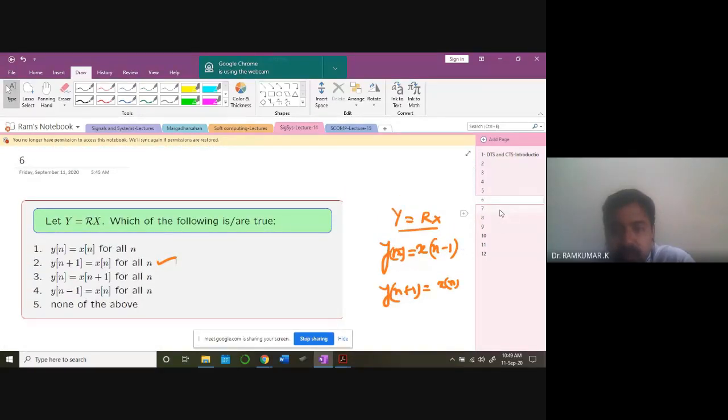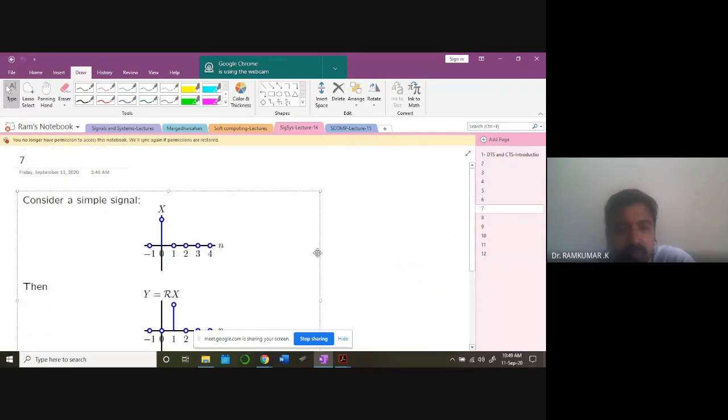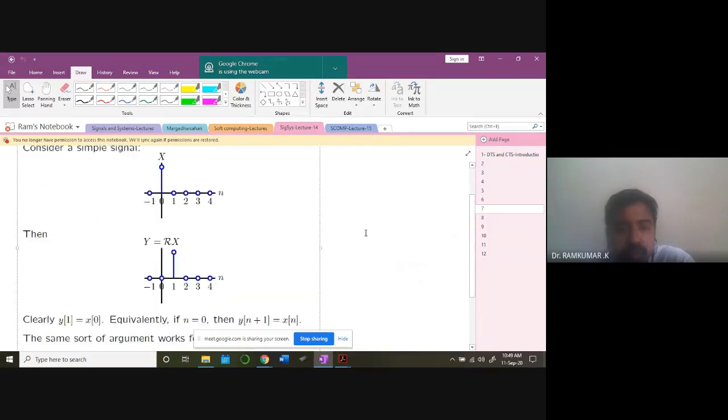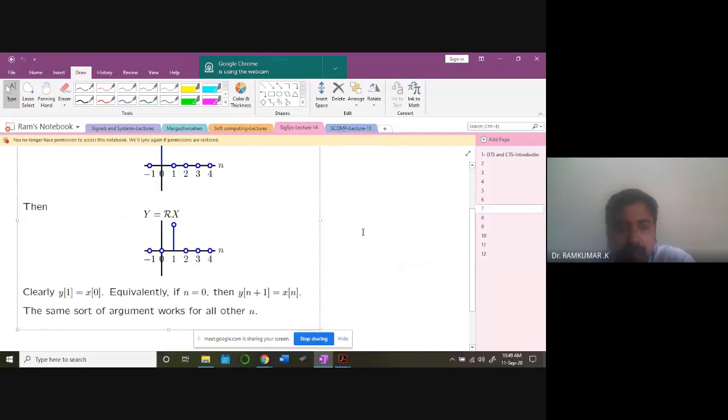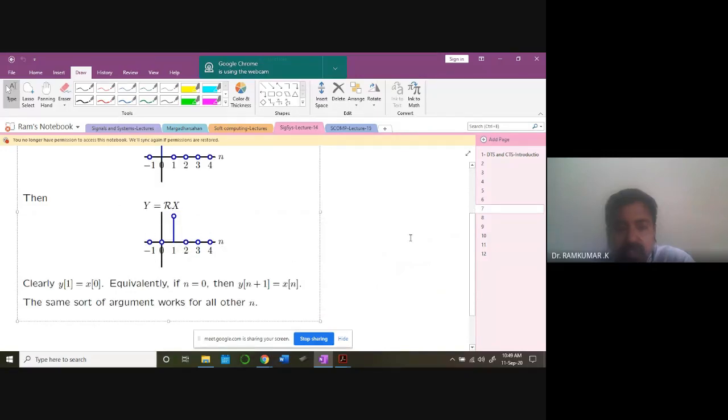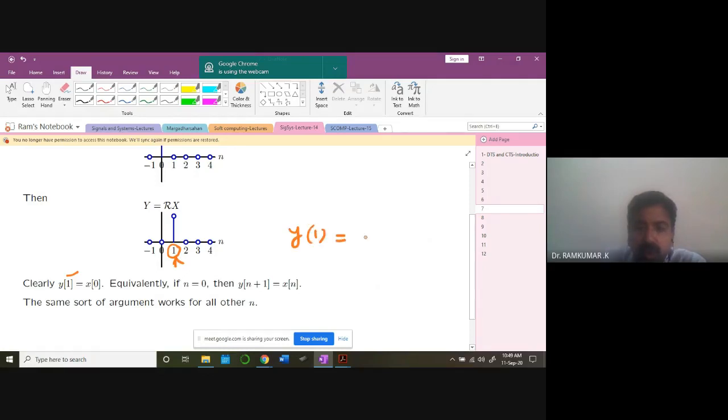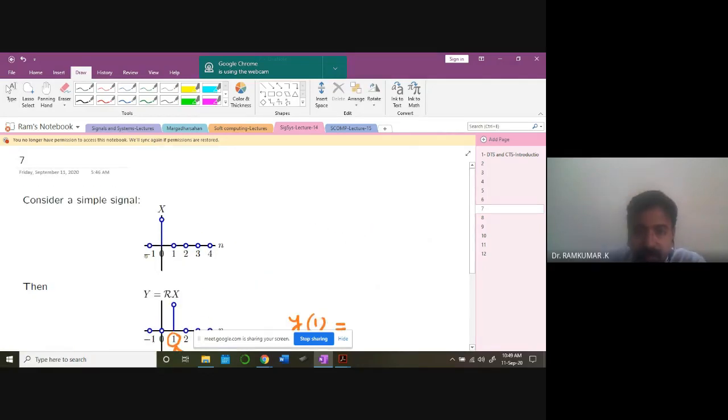Now look at this next case. So this is what I'm talking about. If this is x, I'm talking about Rx, one right shift like this. Clearly, y of 1 is equal to x of 0. You agree? I'm talking at the nth sample, that is 1. What is that? That is y of 1. y of 1 is equal to what? The same signal, x at 0, whatever it is there, let it exist.